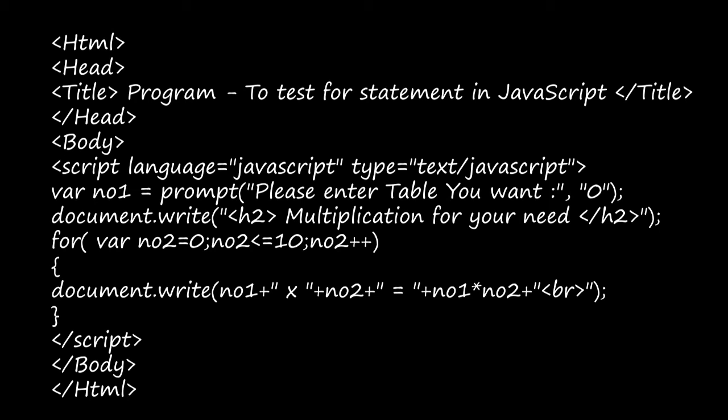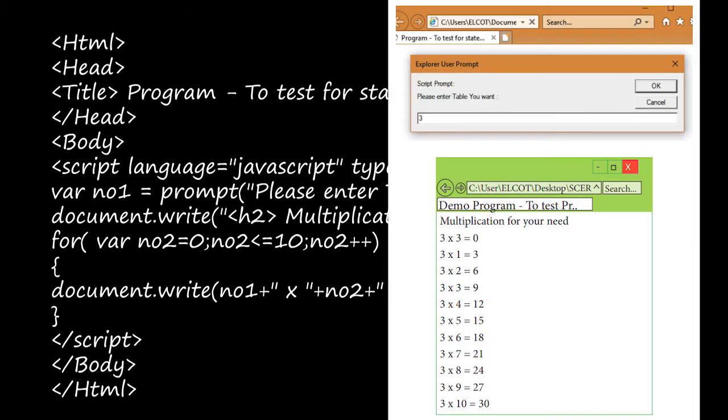First is initialization, next one is condition, and the next one is increment or decrement. After that it will have the body of the loop, right? And we'll see the output. First we have given the prompt tag, right? So for prompt tag we'll get this script prompt, please enter table you want. Whatever you have given inside these double quotes will be displayed here, right?